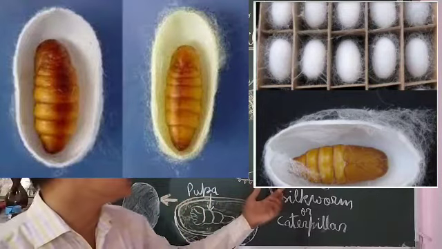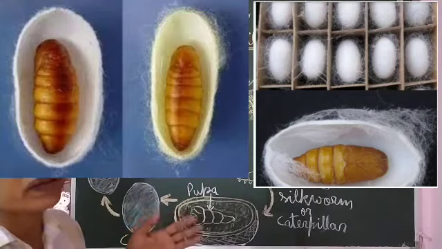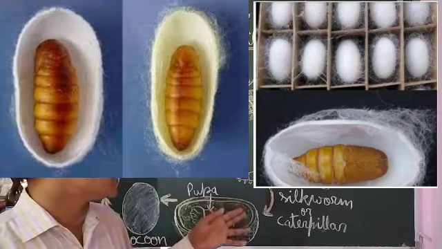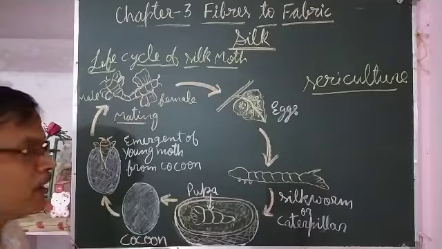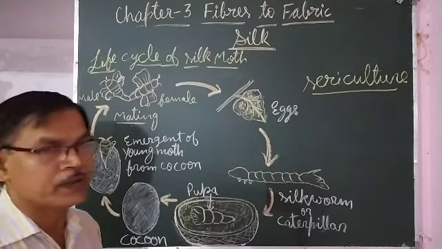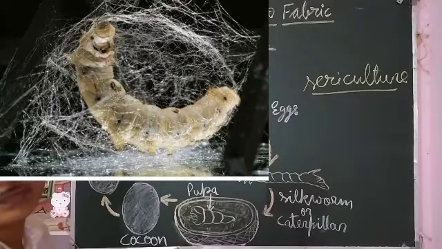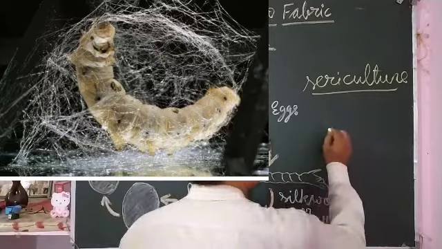When it is ready to enter the pupal stage, it stops feeding, and then its salivary gland starts to secrete a fluid, that is the fiber. That fluid is made up of a protein like fibroin.